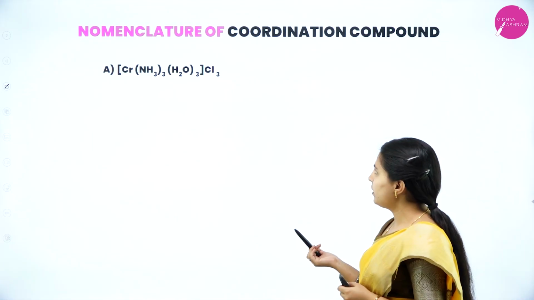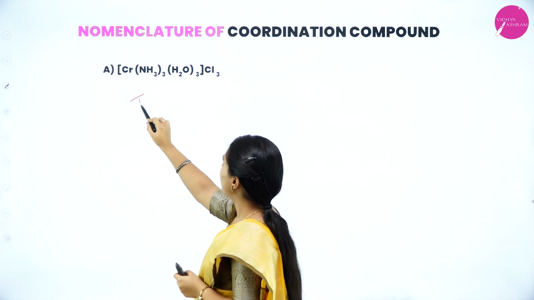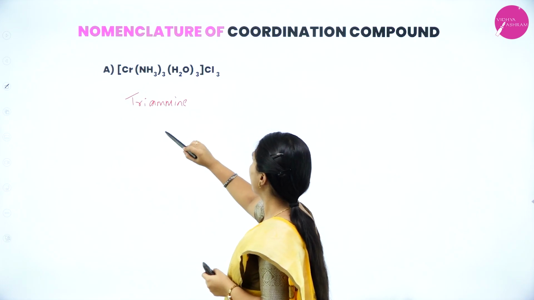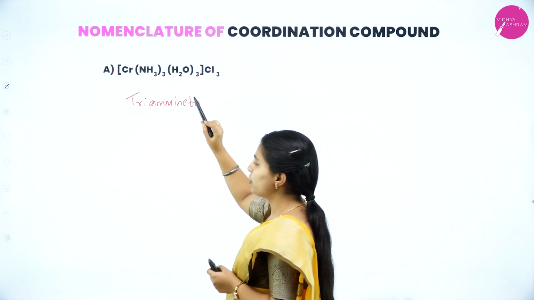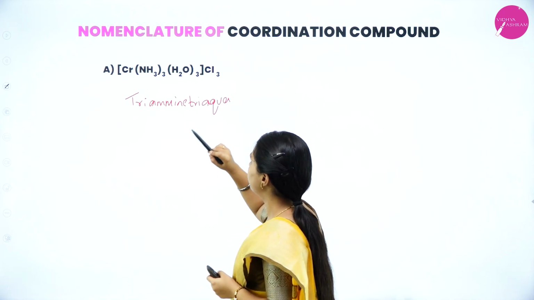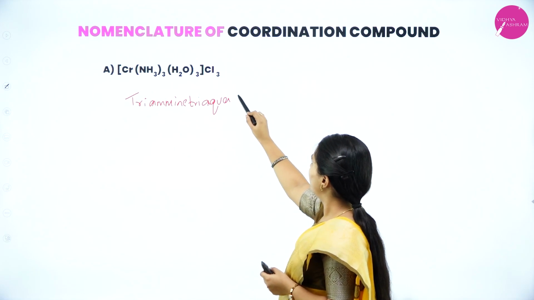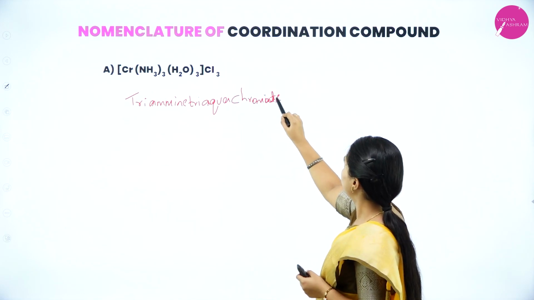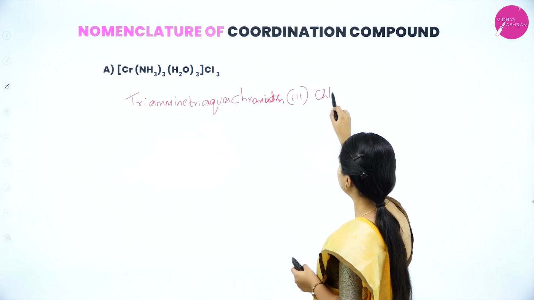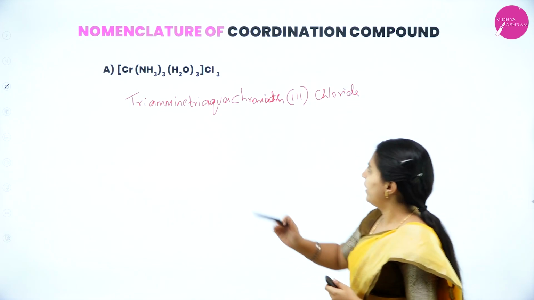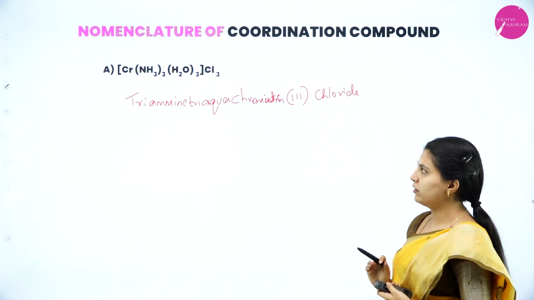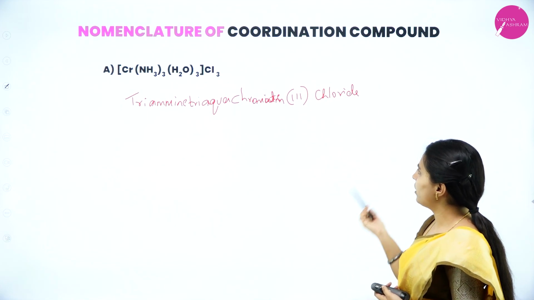We'll see here. First, which one? Triammine, triaqua, and there should be no space at all. Triaqua. Chromium, which has oxidation number 3. Next, chloride. Triamminetriaquachromium(III) chloride. This is how you have to name the coordination complex.